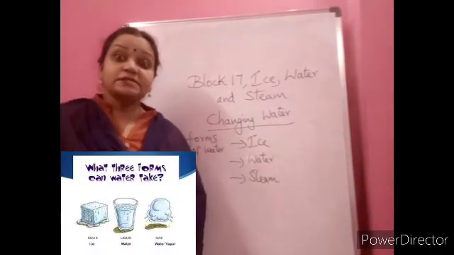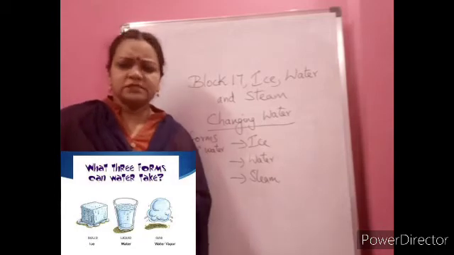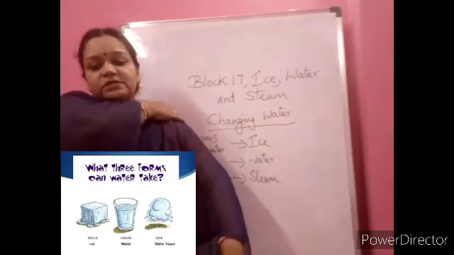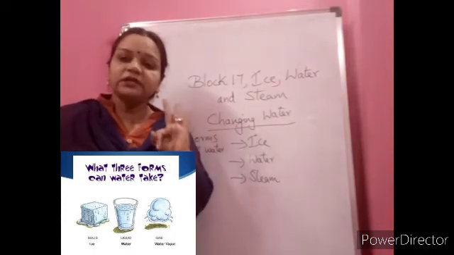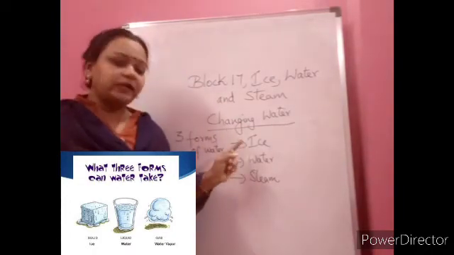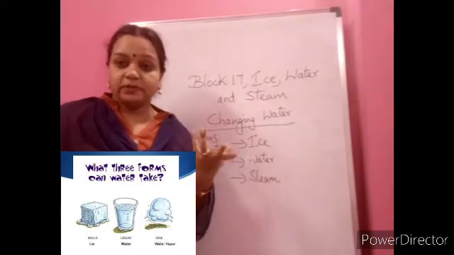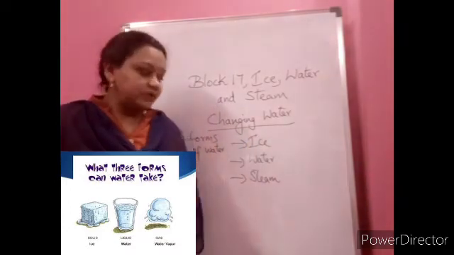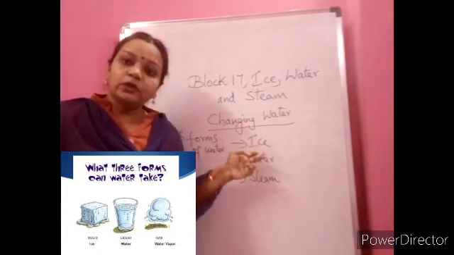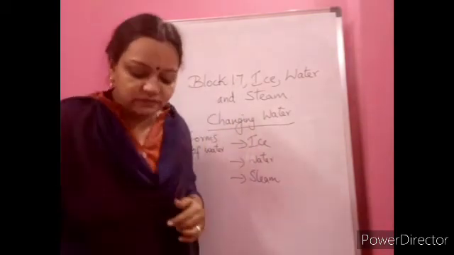So today's topic is changing water. Water is changing. How is it changing? It is changing from one form to another form. What are the three forms? First of all, ice, water and steam. So now you will be surprised that water can change from one form to another form. That is, ice can become water, water can become ice. So shall we see that?